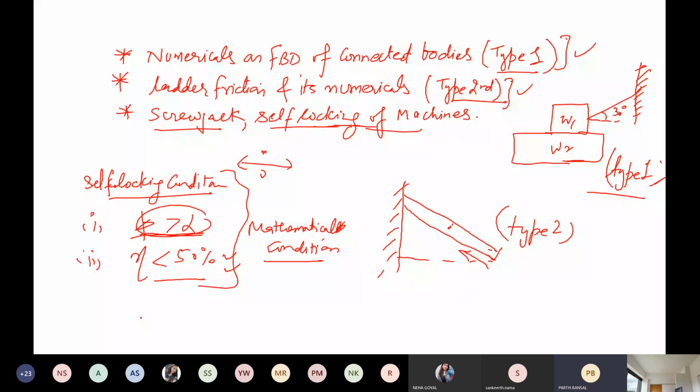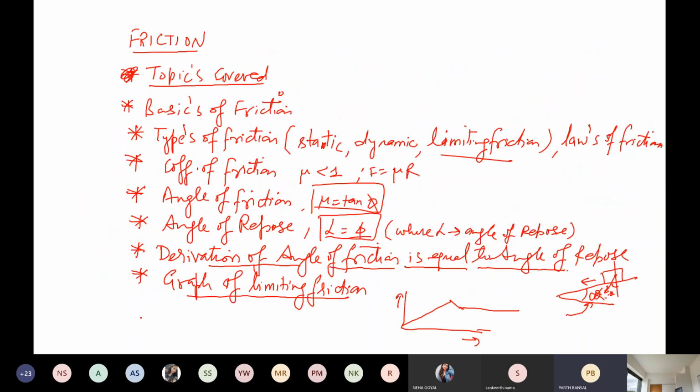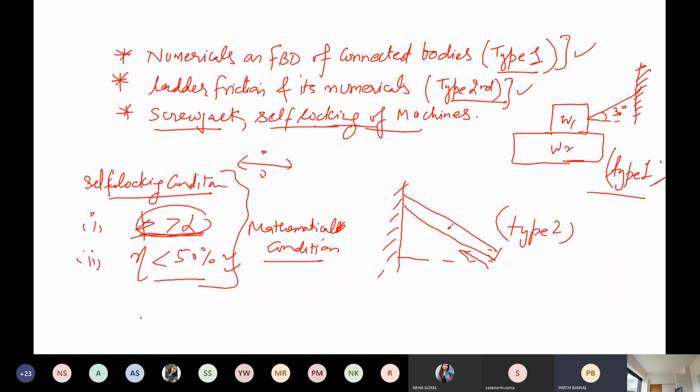Yes, ask. Sir, in the 7th point you said the derivation of angle of friction is equal to angle of repose, and in self-locking, angle of friction is greater than angle of repose. In which part are you saying? Sir, in the friction part, you said that angle of friction is equal to angle of repose. We have to do the derivation of that. And in self-locking, the first point is angle of friction is greater than angle of repose. Yeah. Here I am saying that this is not the angle of repose. Here this is the friction screw angle.